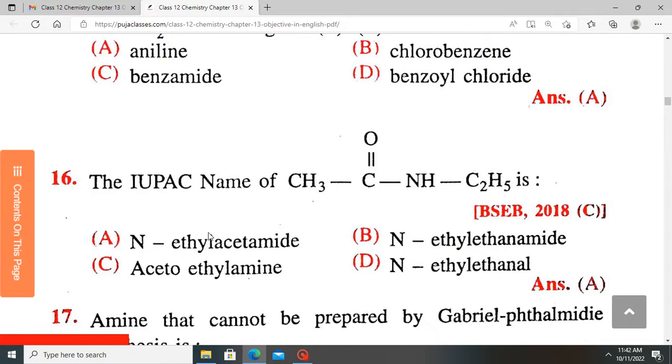The IUPAC nomenclature which is standardly accepted for naming this group is by IUPAC rules named an acetyl group. So the IUPAC name of this group is acetyl, and the correct name is N-ethyl acetamide.